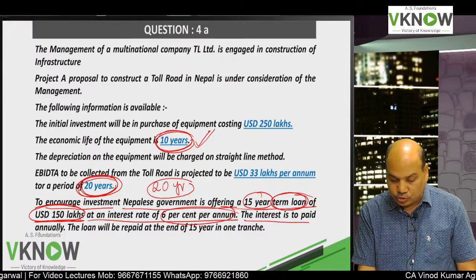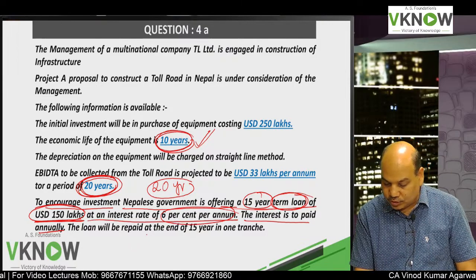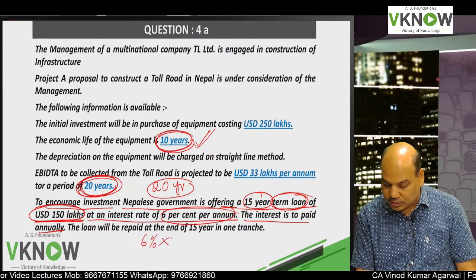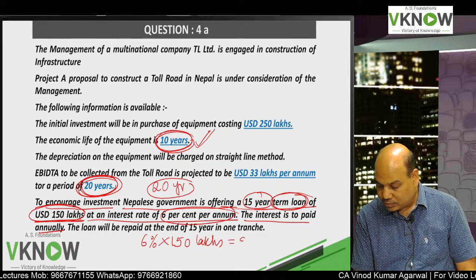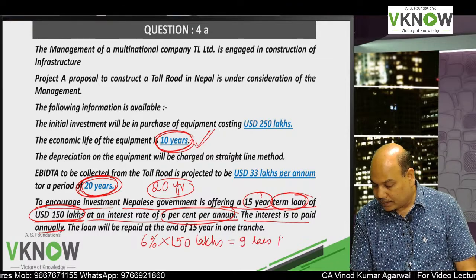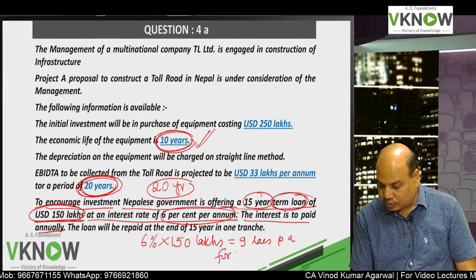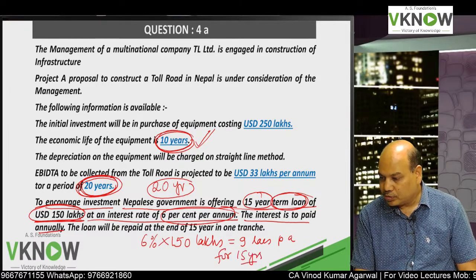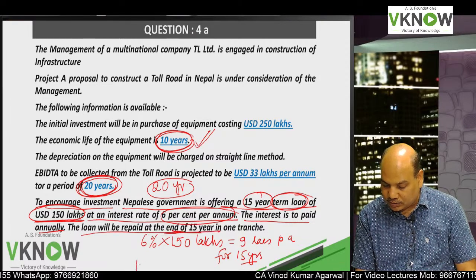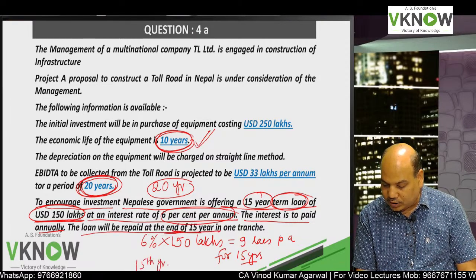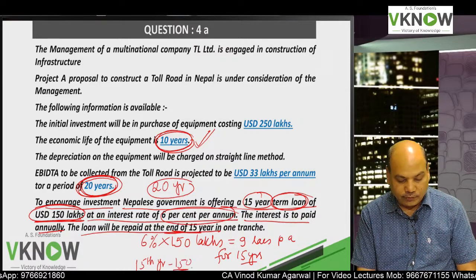The interest is to be paid annually. So every year you are going to pay 6% of 150 lakhs as interest, 9 lakhs per annum, for 15 years. The loan will be repaid at the end of the 15th year. In the 15th year you will repay 150 lakh.